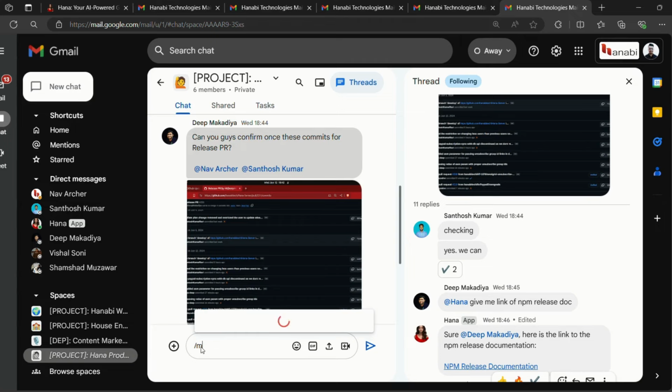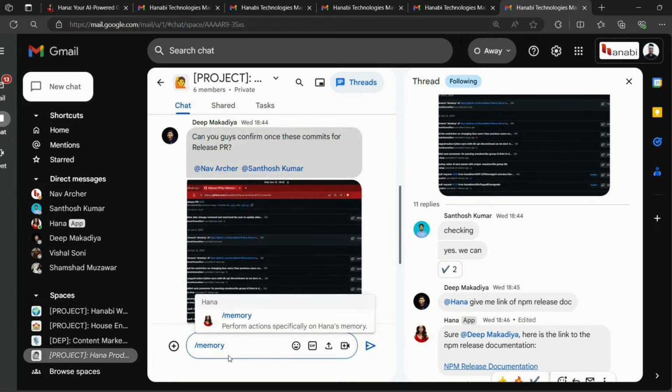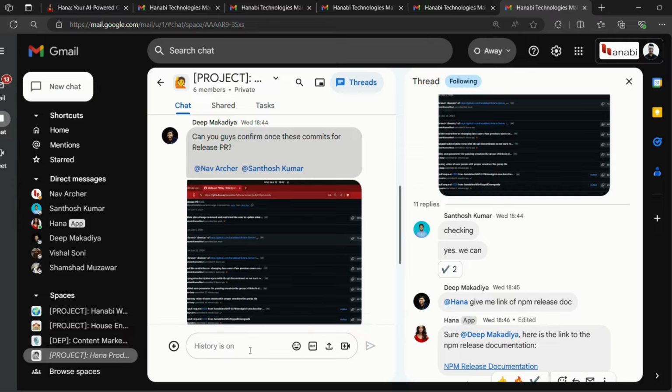memory, and use this memory command and add the information that you want to add in her memory, and after this the memory will be saved in her database, and then whenever you ask her she will reply with it. This was the first way.